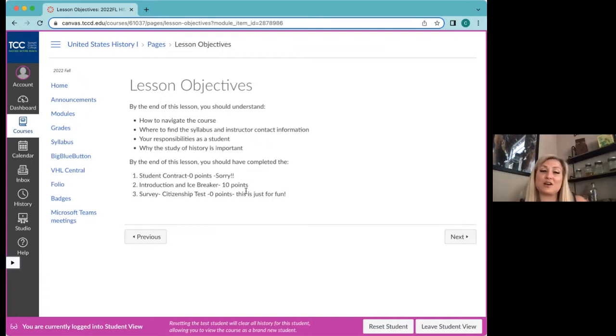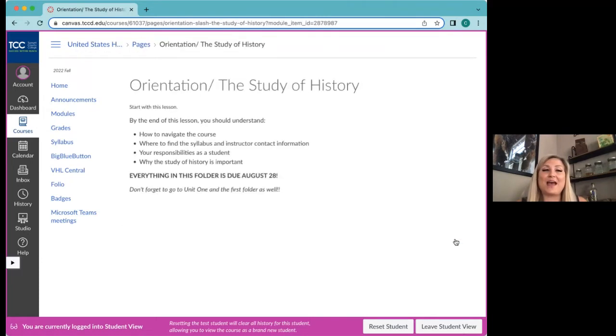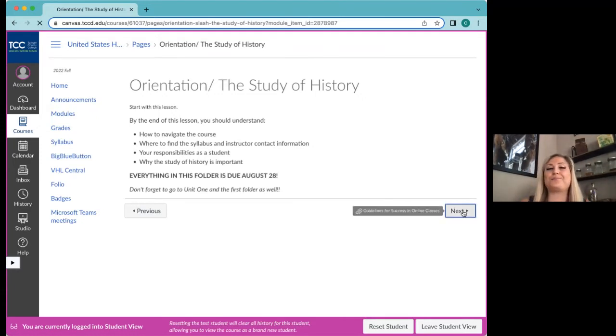And then there's an introduction icebreaker that is worth points. And then there's just a for-fun survey, just seeing what you know about US history. Don't fret about that. It is, again, not worth any points. Okay, so moving ahead, you will see that the orientation part is due on August 28th. The course starts August 22, and this is all due by August 28th. But again, let's not wait till August 28th to start getting this done. Let's get it done right away.